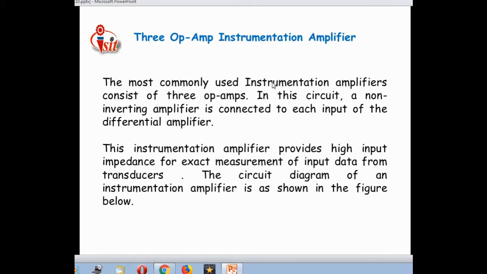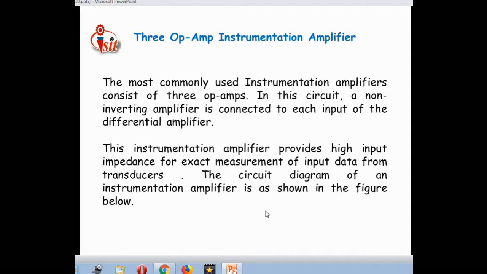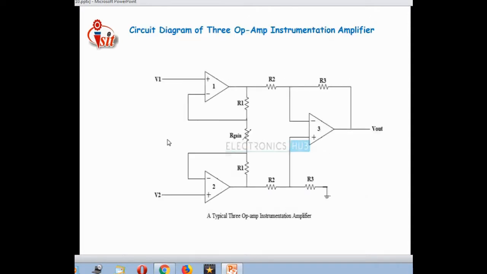The most commonly used instrumentation amplifier consists of 3 op-amps in this circuit. A non-inverting amplifier is connected to each input of the differential amplifier. This instrumentation amplifier provides a high input impedance for exact measurement of input data from transducers. The circuit diagram of an instrumentation amplifier is as shown in the figure below. Just see the circuit diagram of the instrumentation amplifier. As we told earlier, this is a circuit diagram of the 3 op-amp instrumentation amplifier.